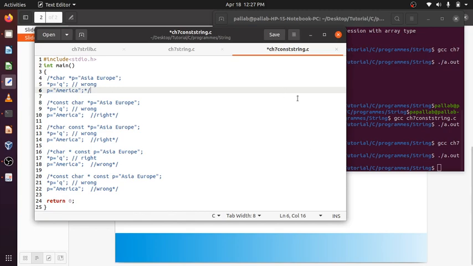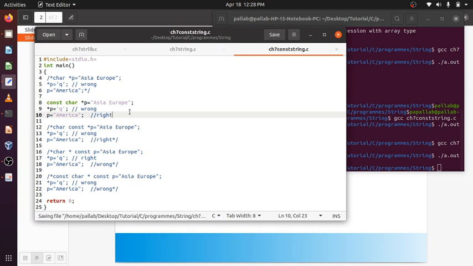Let's see another example. Here, if I declare const char *p as "Asia Europe", after that I try *p = 'Q', if I try to assign Q to A, can I do this?